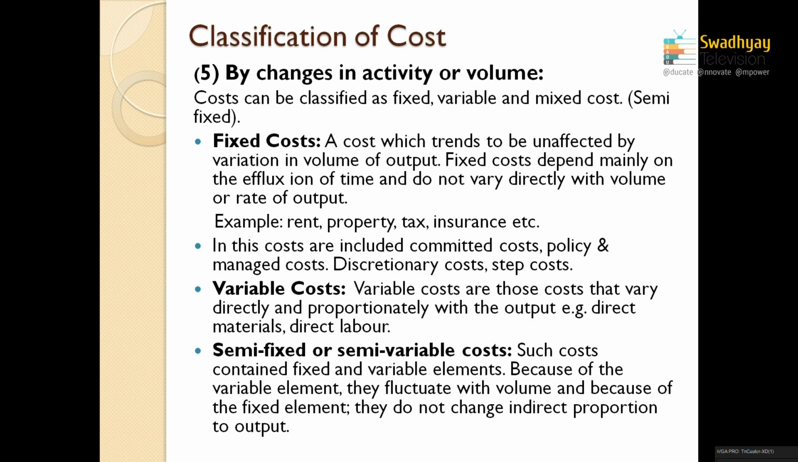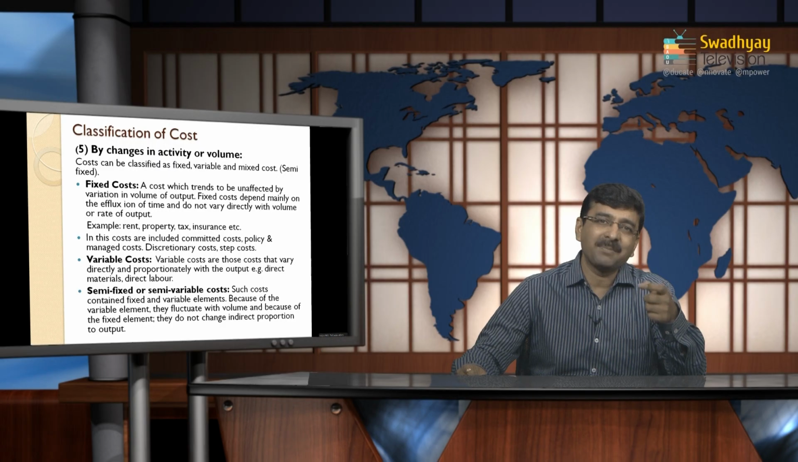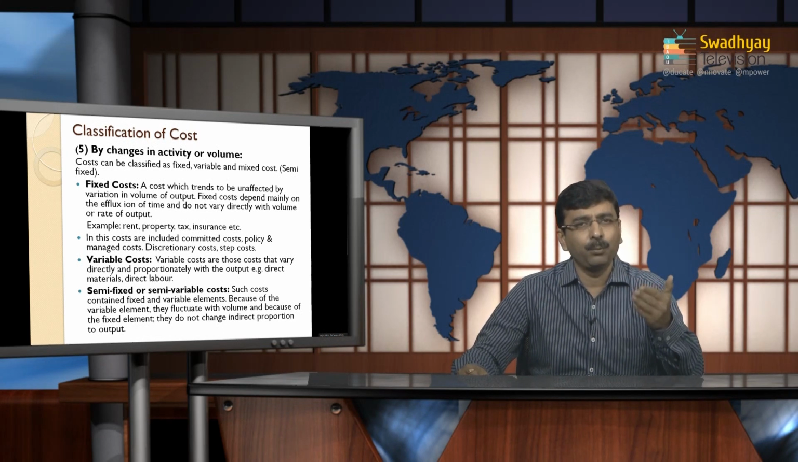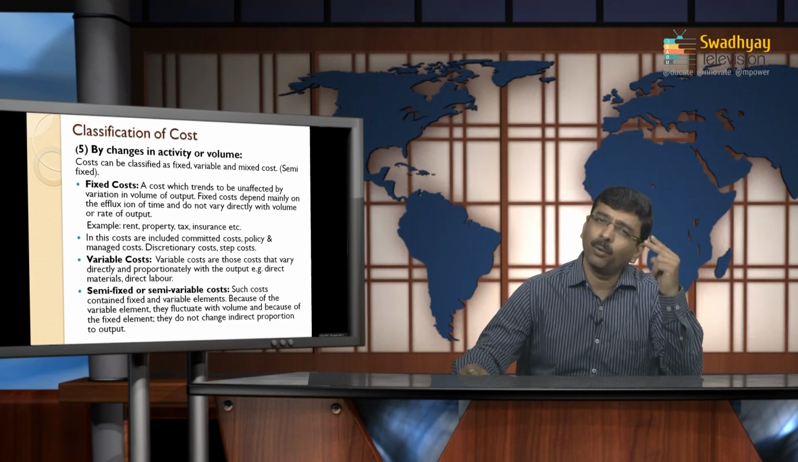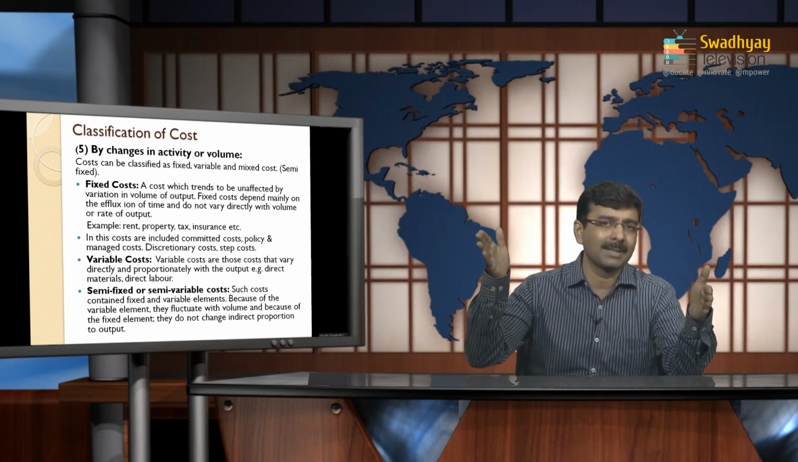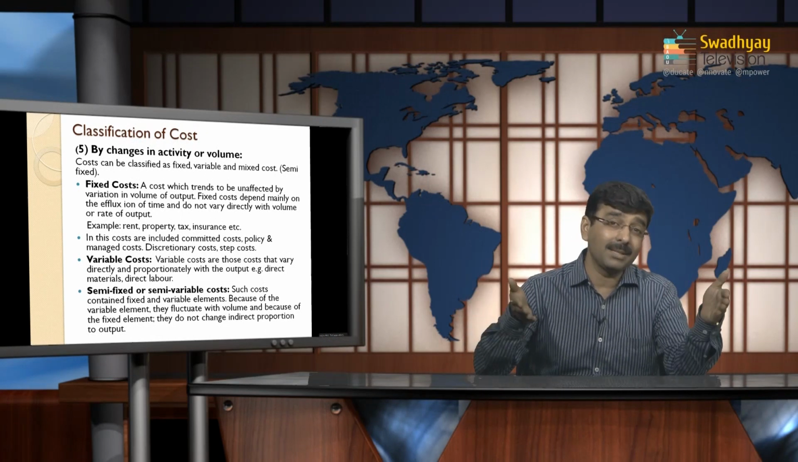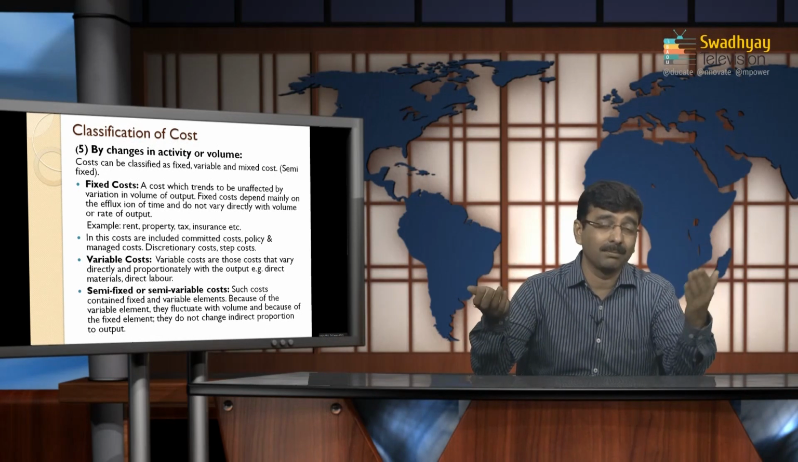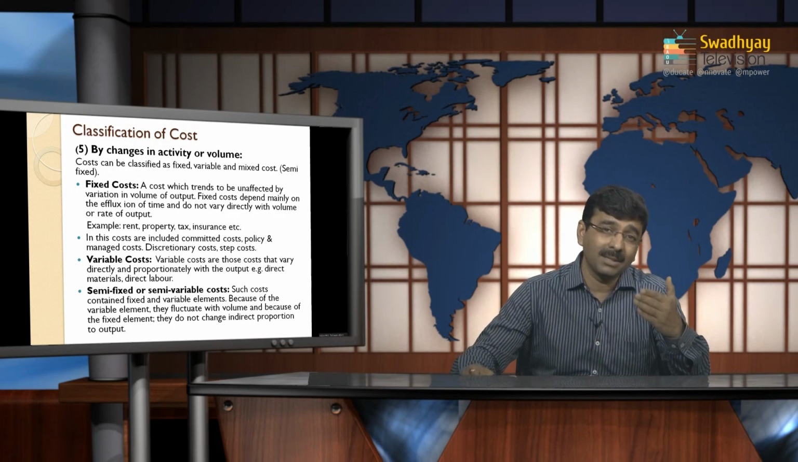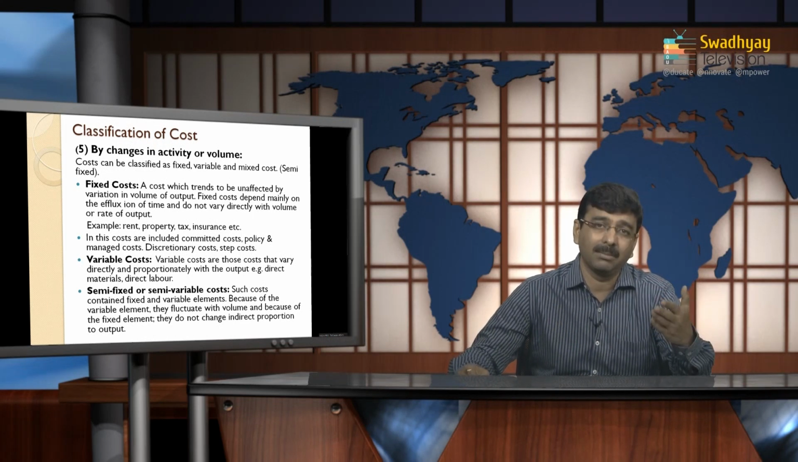Moving to the next point, that is classification by changes in activity or volume. How would costs be identified on the basis of activity or volume? Certain expenditures are identified on the basis of activity or volume only. If you want to bifurcate these expenses, there are two major bifurcations: one is fixed cost and the second is variable cost. But in the present scenario, and for many years now, there is one more bifurcation in this category, that is semi-variable expenses.